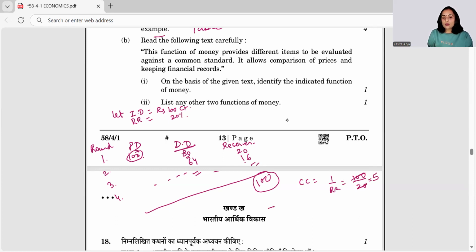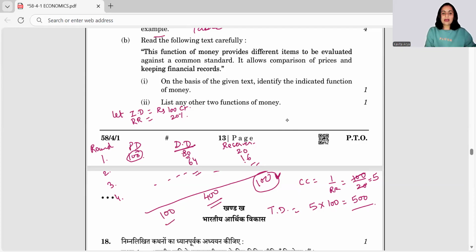It means the total deposits would be 5 times the initial deposits, that is 100. So the total would come out to be 500, right? 100 is going to be the total of primary deposits, 400 would be attained back in the form of reserves, and 400 would be the derivative deposits.